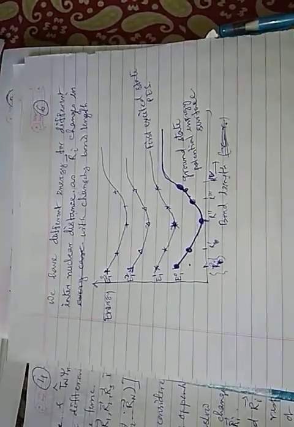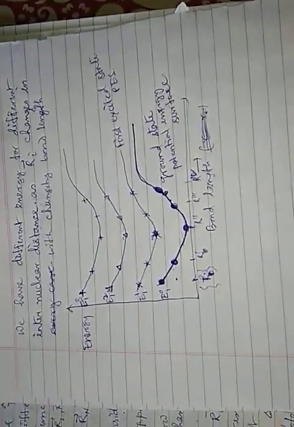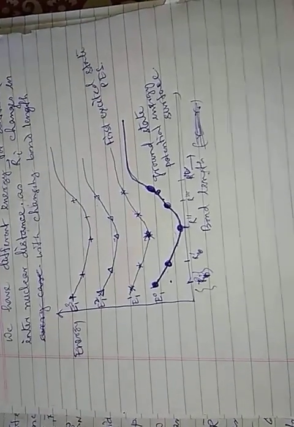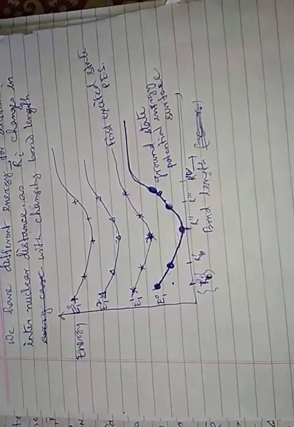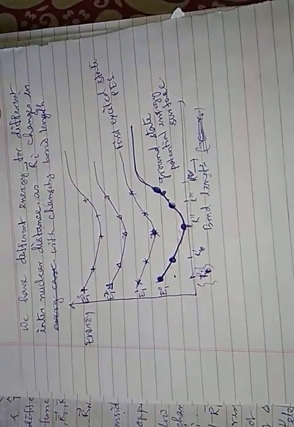So this is the final expression, or final result, of your Born-Oppenheimer approximation. And then the Born-Oppenheimer approximation can be used further. Depending upon this approximation, we can go for the linear combination of atomic orbitals to form a molecule. And these theories are developed from your molecular orbital theory or valence bond theory. Okay.